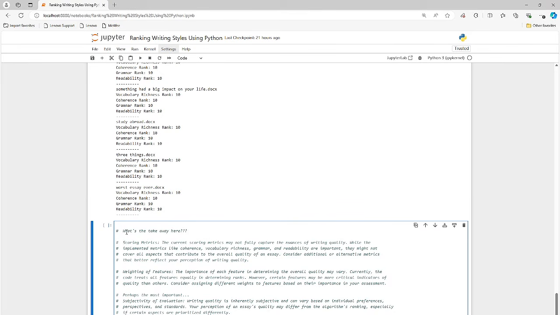But that's it. You have scoring metrics, which I think is pretty cool and extremely useful. You have weightings of features, right? Grammar, vocabulary richness, cohesiveness, clarity, ability of the person to communicate and to convey their feelings through the written word, right? And then perhaps the most important, the subjectivity and evaluation of the writing style, right? So you can even rank that. That's pretty cool too, right? So it's almost not just quantitative, but almost qualitative too. It's pretty cool what you can do with these NLP libraries.